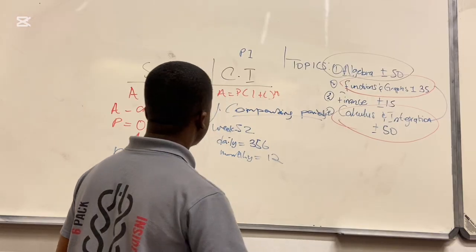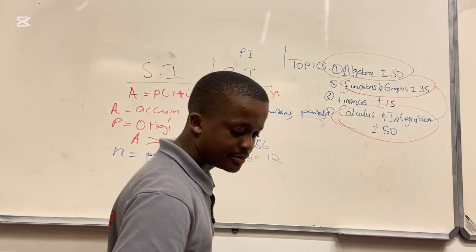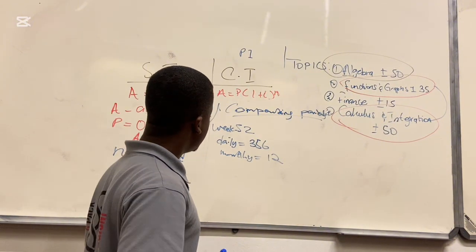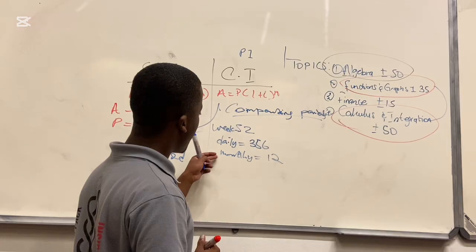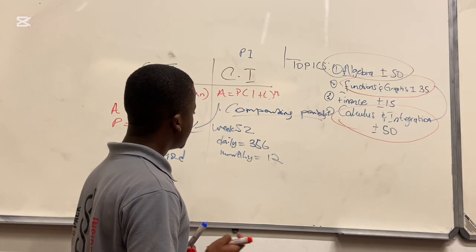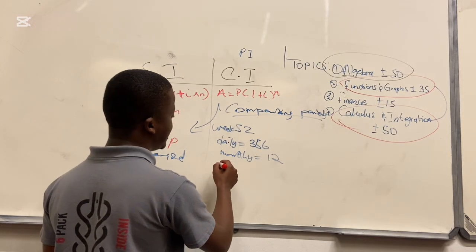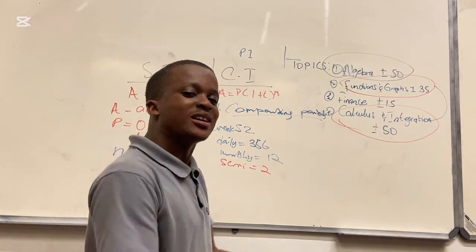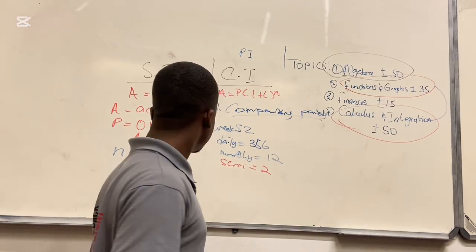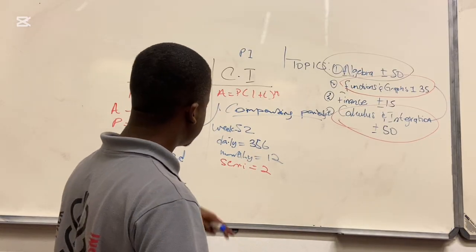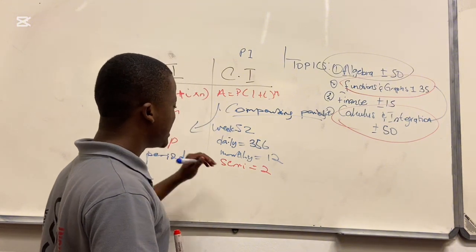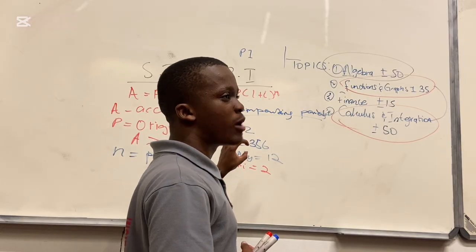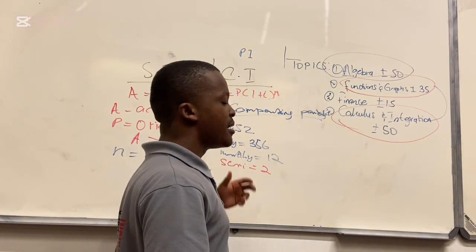So it's weekly, daily, monthly, what else? Semi-annually, semi means 2, because half a year is 6 months. So if they say weekly, daily, quarterly, monthly, semi, that is the compounding period.